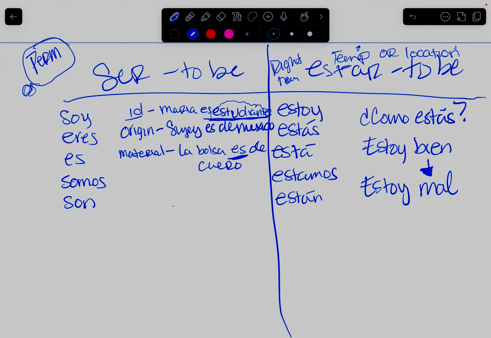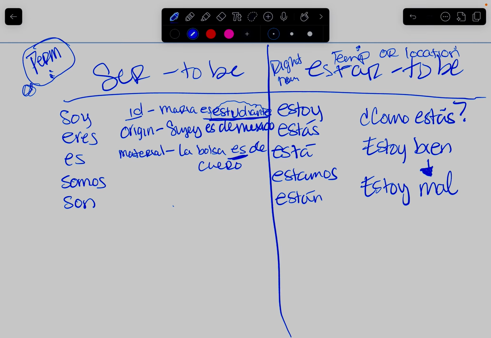The bag being made of leather is not going to change. It's a permanent state. Does that make sense? So again, we go back to the permanent part, that makes it permanent or for a very long time.